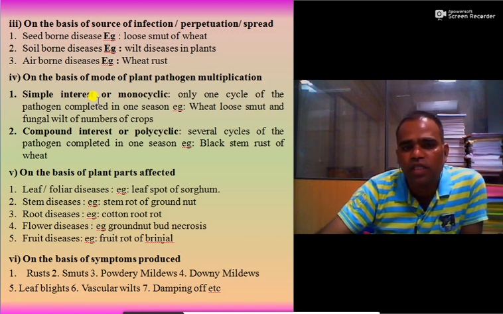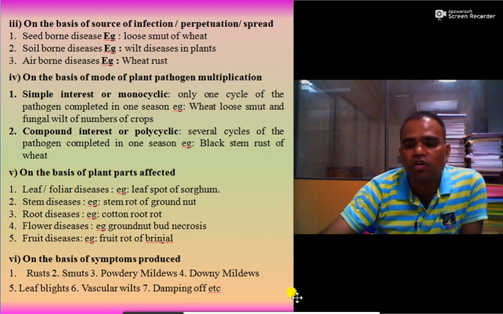Then the fifth type of classification is on the basis of plant parts affected. Leaf or foliar diseases, example leaf spot of sorghum. Stem diseases, stem rot of groundnut. Root diseases, cotton root rot. Flower diseases, groundnut bud necrosis. Fruit diseases, fruit rot of brinjal. Then on the basis of symptoms produced on plants: rust, smut, powdery mildew, downy mildew, leaf blight, vascular wilt, damping off diseases. So these are all the classifications of plant diseases based on different criteria.